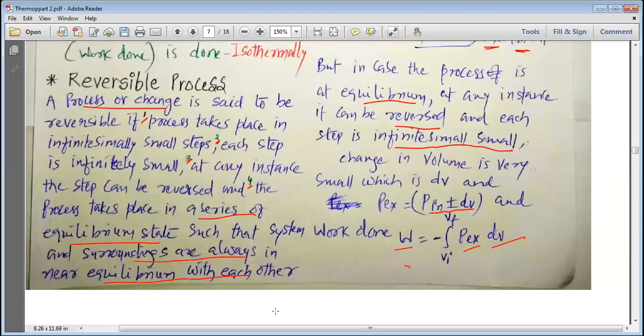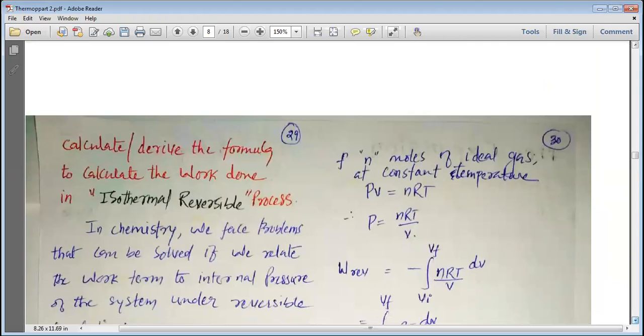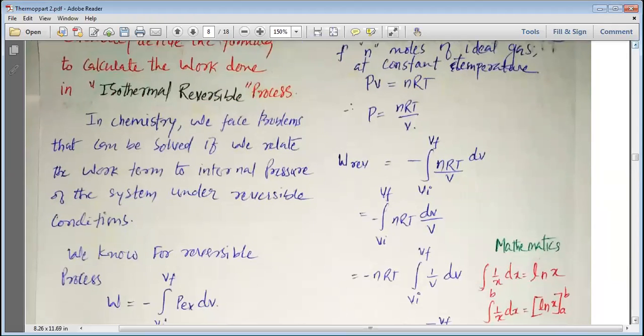So this is how, my dear students, we understand about the change in the volume and how the work is done, or what is the meaning of the work done, V internal minus V external.